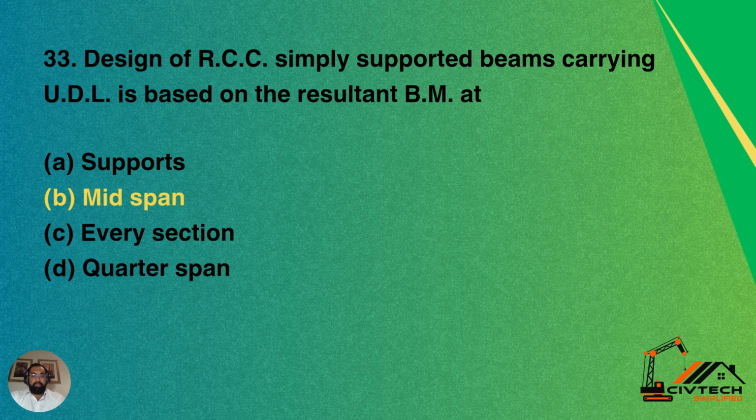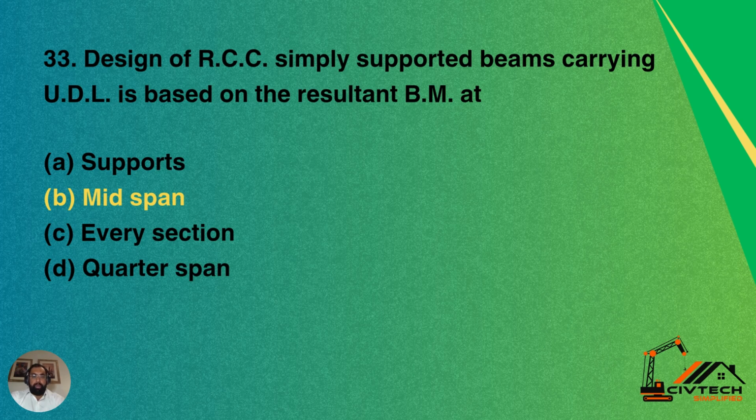Question 33. Design of RCC simply supported beam carrying uniformly distributed load is based on the resultant of bending moment at option A, supports, option B, midpoint, option C, every section, option D, quarter span.